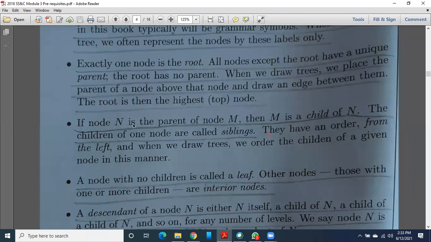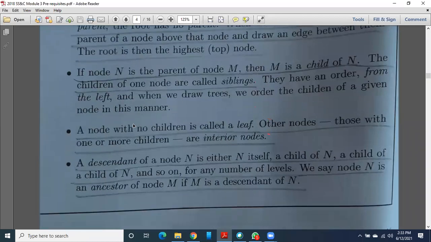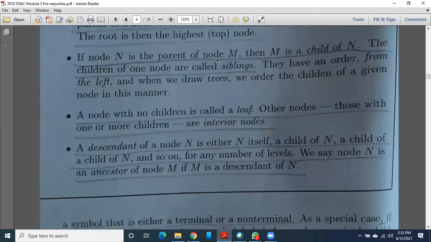If node n is the parent of node m, then m should be at the bottom and n at the top, and between this parent and child there will be an edge connecting them. Then m is a child of n, correct?